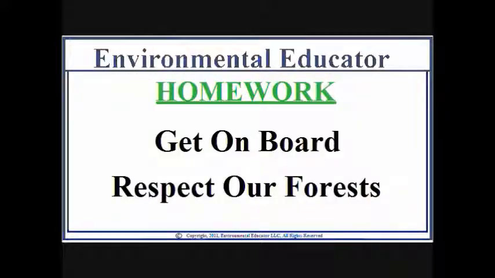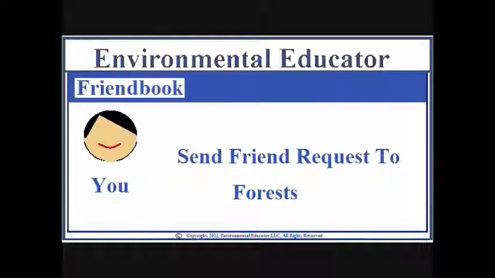Then, we need individuals on board, respecting our forests, taking care of them when you visit them, and buying only sustainable products that come from them, because forests are our friends.